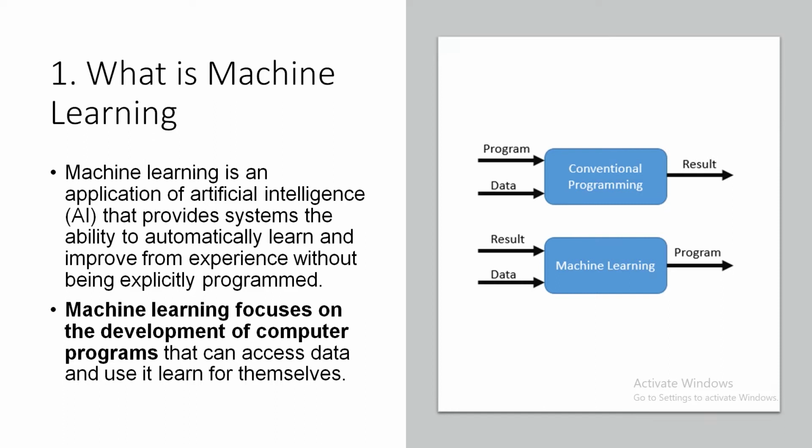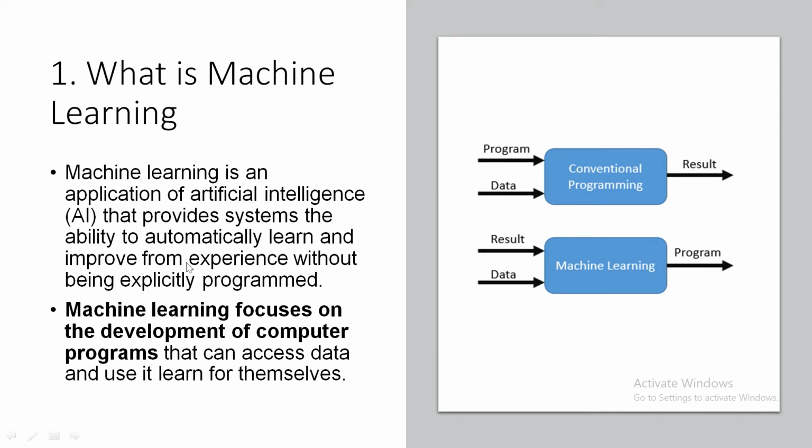We already have two types of programming techniques: conventional programming and machine learning programming. In conventional programming, the input is a program and also data. The program accepts the data, does some processing, and results in some output. But in machine learning, we have results and data, and the output will be a program. It is a logic, or executable statements, which makes the machine learn by itself.